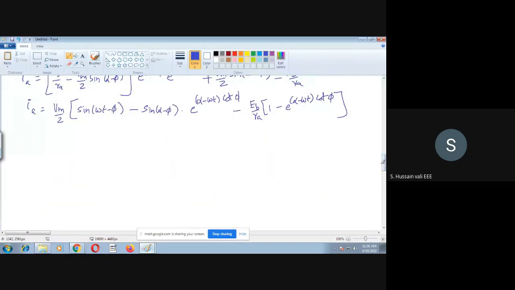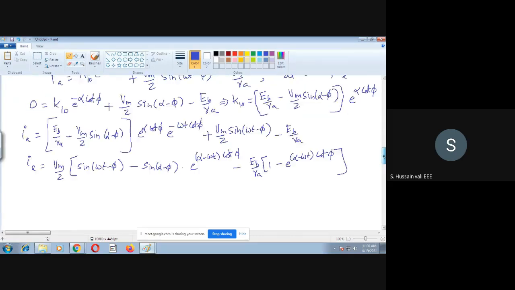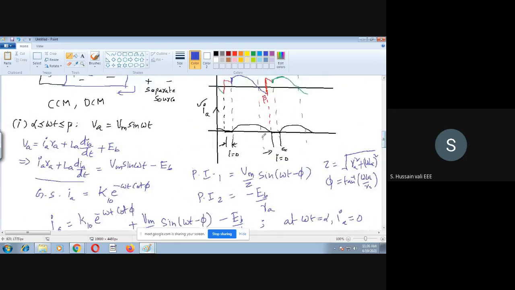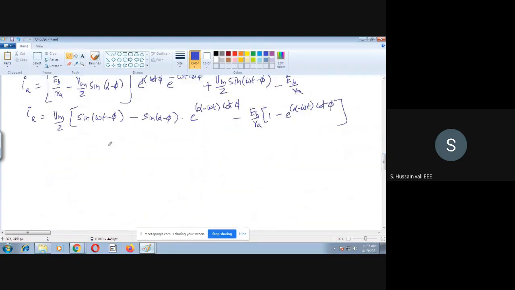Before I go to interval number 2, we will do one more thing. At omega t equal to beta, what is the IA value? You see here, it is a simple thing. At omega t equal to beta, your IA value is equal to 0. We require this because if someone asks you to find beta, we will use this equation.